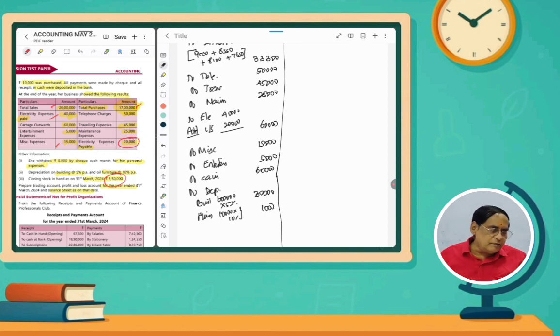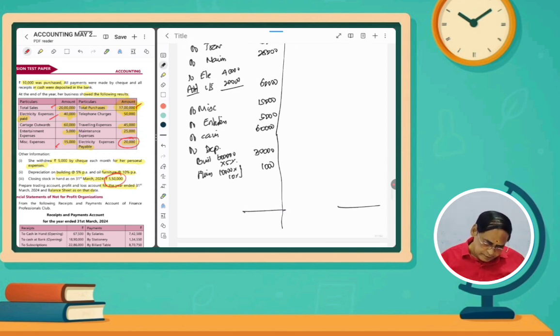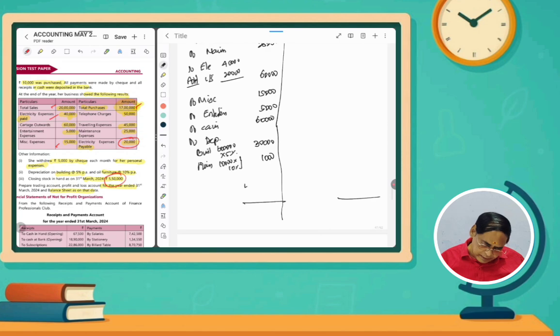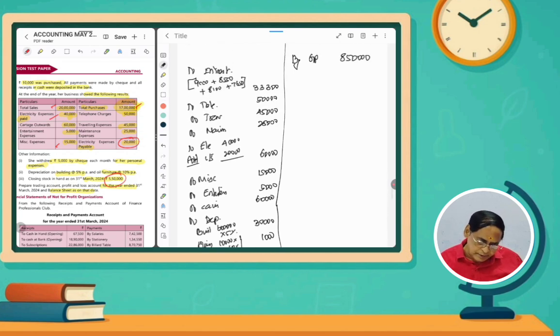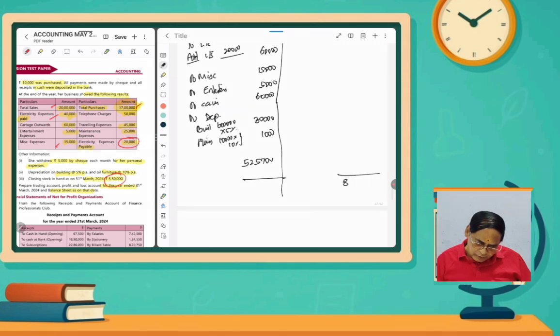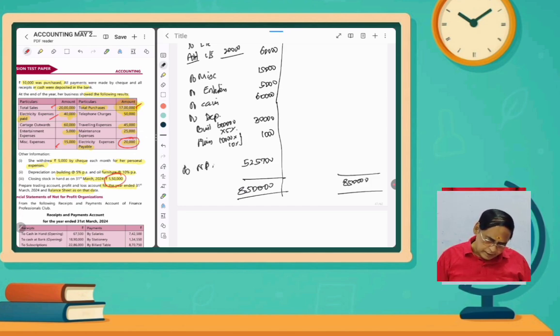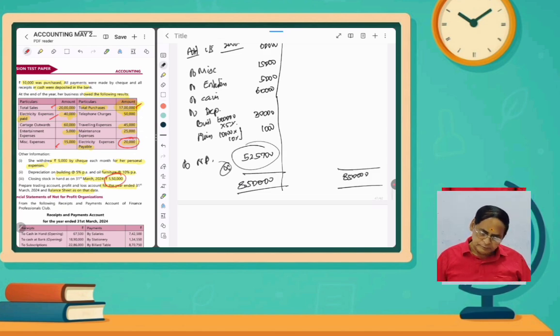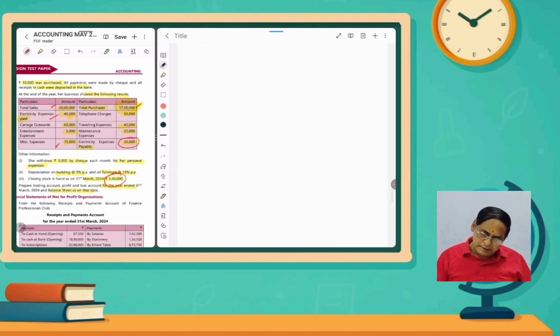So 5,25,700. This balance is total, same balance, 8,50,000. So net profit is transferred to the capital account. Let's prepare the balance sheet.